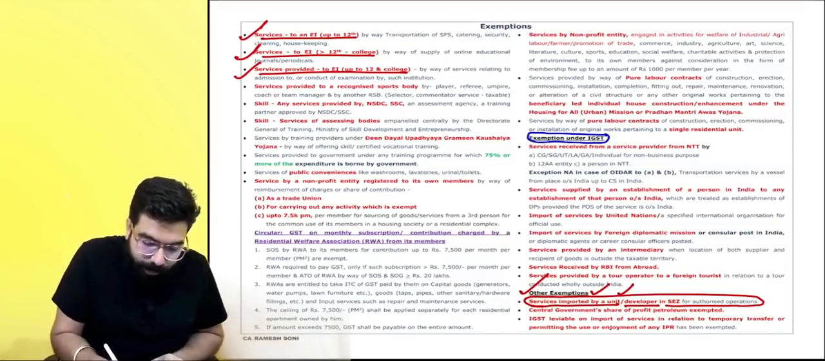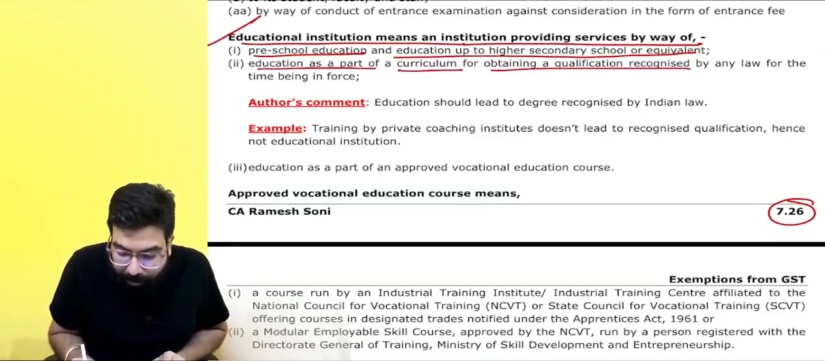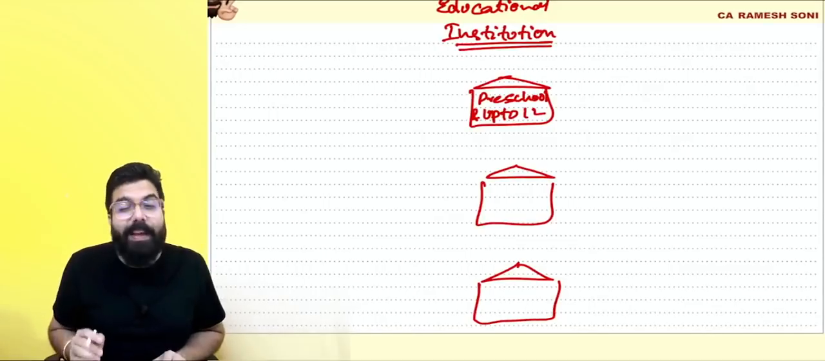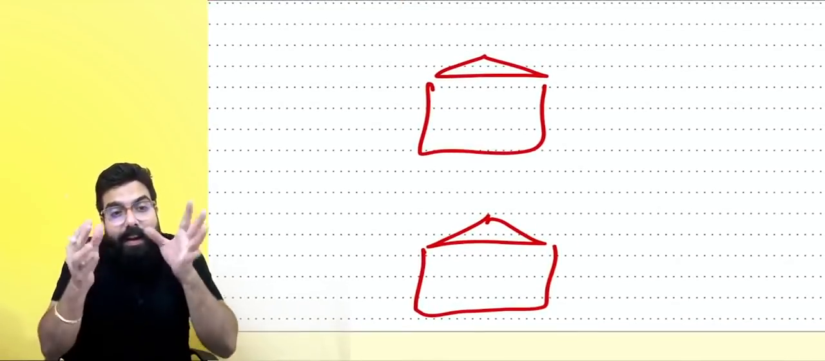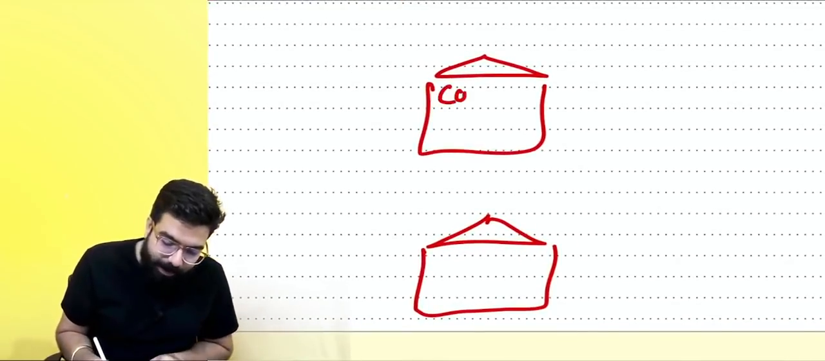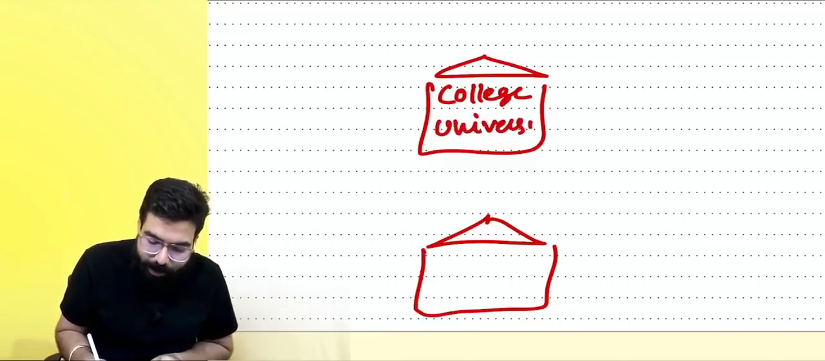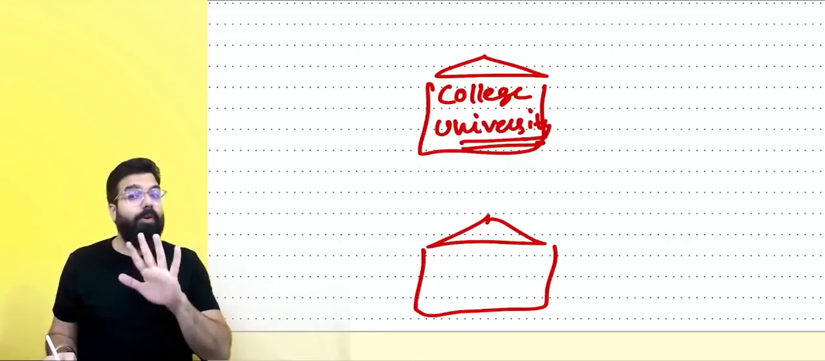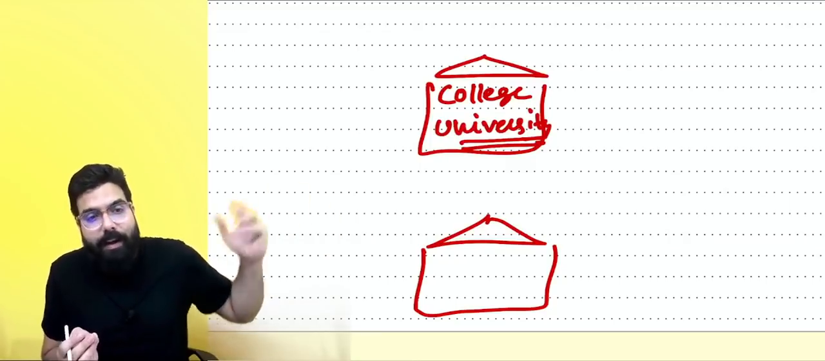Then pre-education as a part of curriculum for obtaining a qualification recognized under law for the time being in force. They are talking about an educational institution providing a qualification, a degree college. Basically, they are talking about universities and colleges, who are providing a degree which is recognized under the law. Everyone, which is providing a degree recognized by the law.